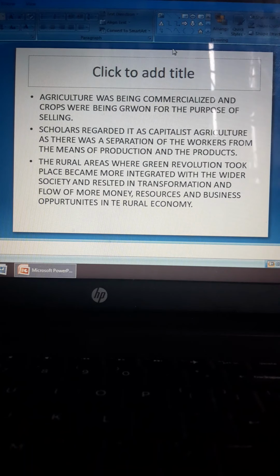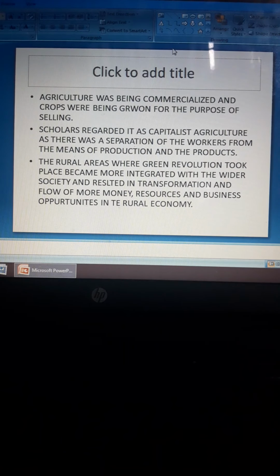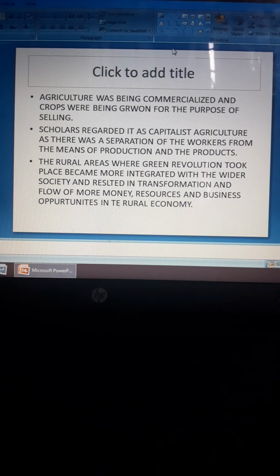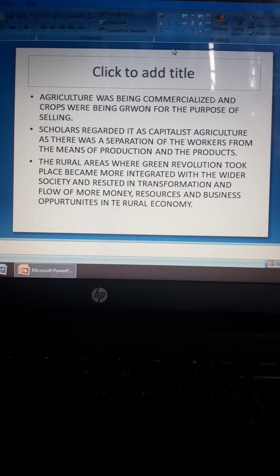You've studied Karl Marx in your class 11. So there you know what capitalist agriculture is, where all the means of production are in the hands of the owning class, and it is the laborers who work. The laborers work all day and give so much time to those products. And after those products get ready, they do not come into their hands. Instead, they go out into the market.